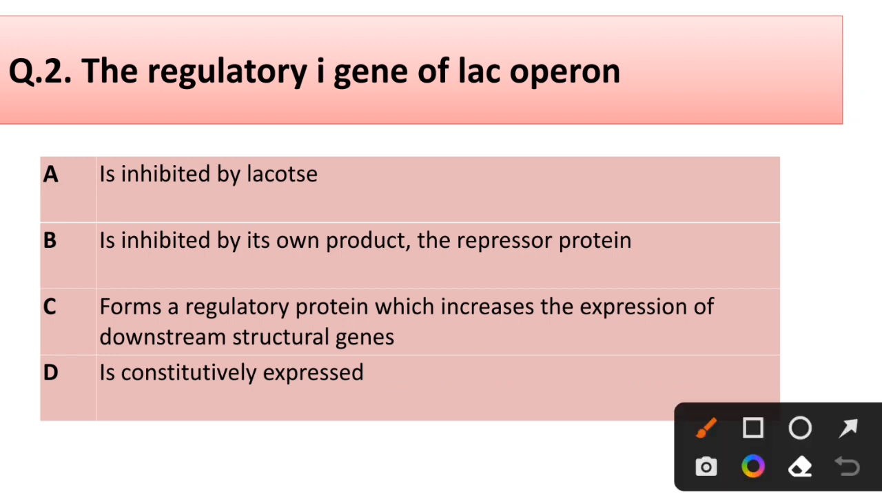Question number 2. The regulatory I gene of lac operon is inhibited by lactose, is inhibited by its own product, the repressor protein, forms a regulatory protein which increases the expression of downstream structural genes, is constitutively expressed. Correct answer is option B, is constitutively expressed.